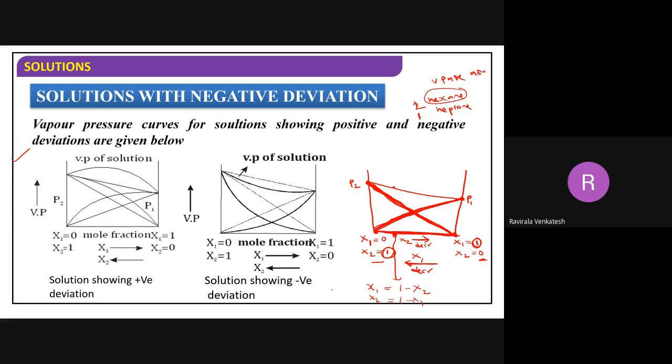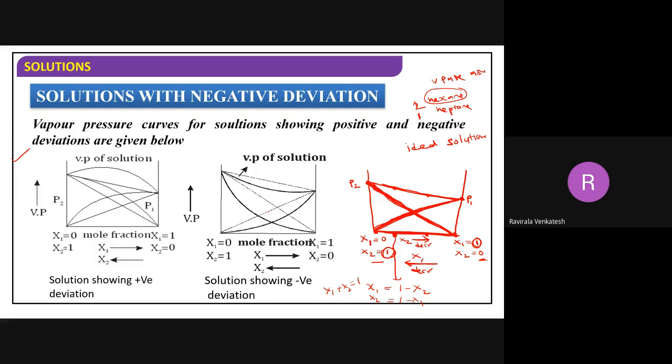You can take a line because X1 plus X2 is equal to 1. Now at this point, what will be the total pressure? This will be the total pressure. So this line indicates total vapor pressure, and you are getting a straight line. This graph is only for ideal solutions. This graph is only for what? Ideal solutions.